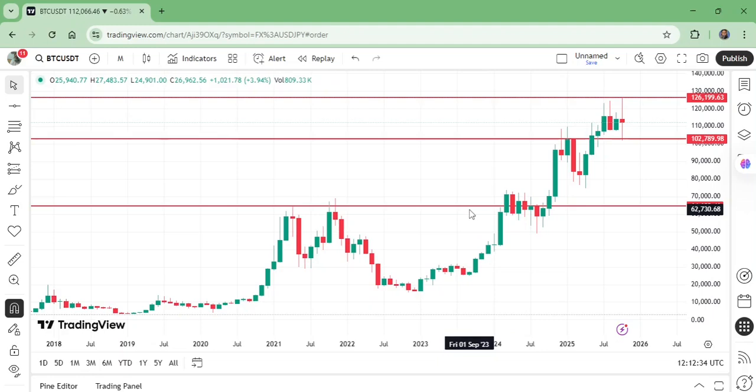This is the monthly time frame chart of BTC USDT. BTC broke this high to 126,199. This was the previous all-time high, and it was broken exactly in this month, in these 10 or 11 days. But after breaking this high, the market has come very sharply to retest this support.